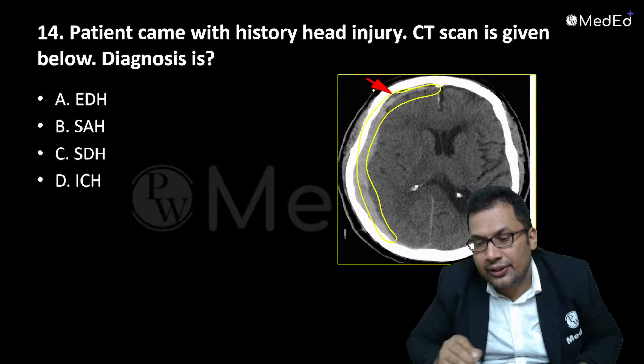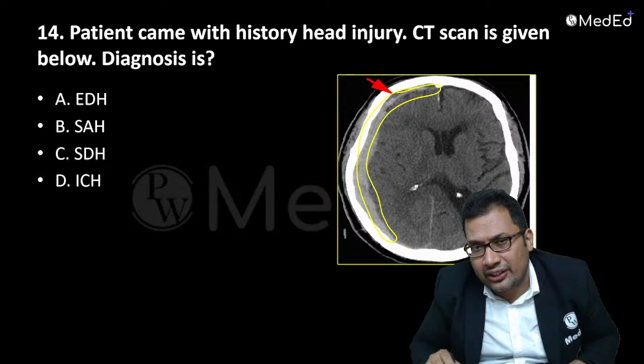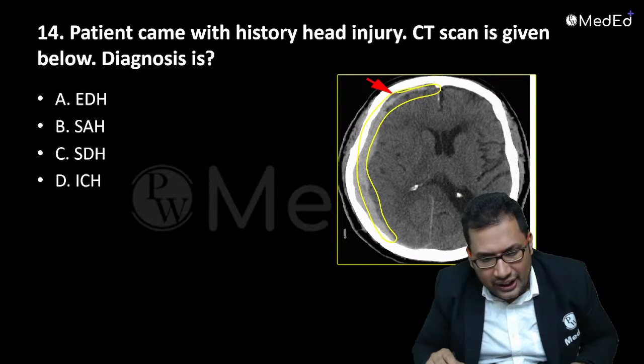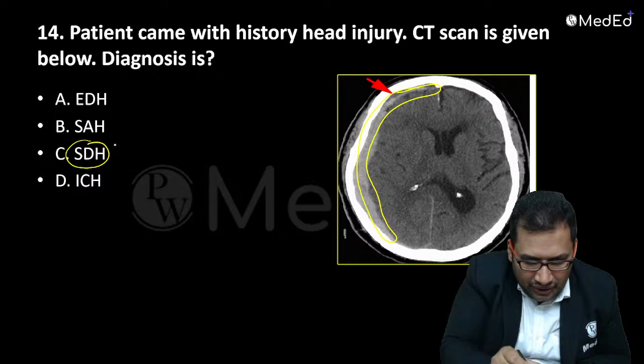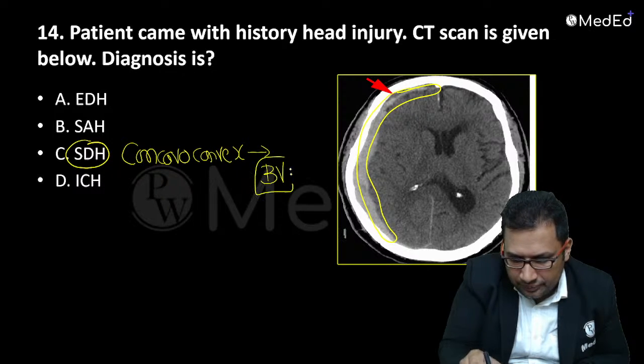There is a hemorrhage which crosses the suture line and which is concave or convex. What is the answer? This is definitely SDH, concave or convex, which crosses the suture line. It's because of bridging veins.